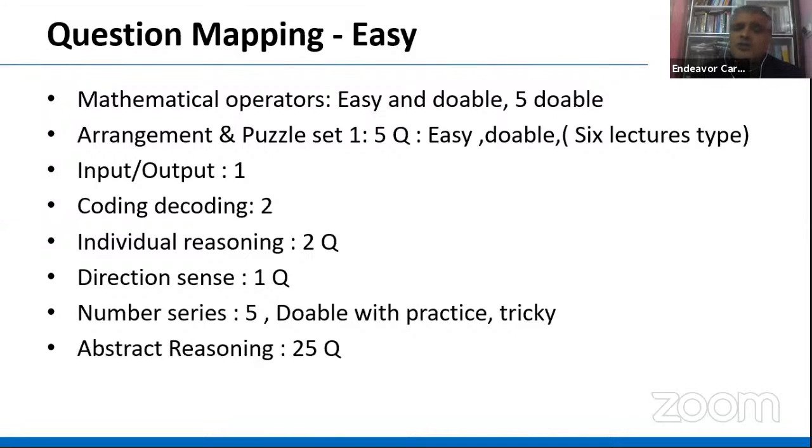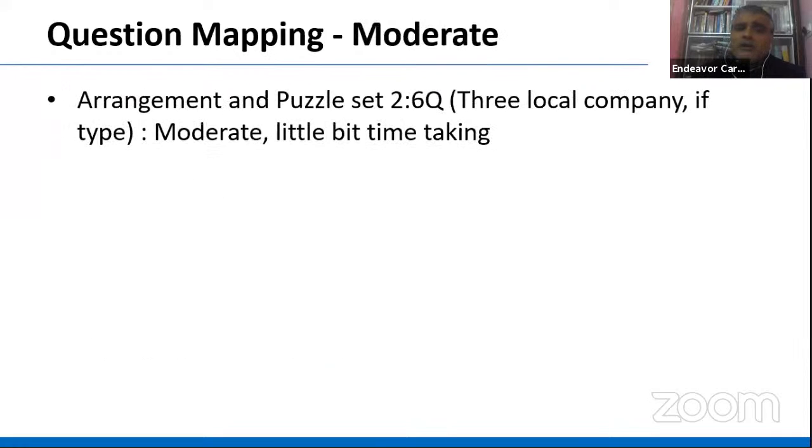So out of 25 questions, you can easily score 18, 19 questions. That's why I consider it easy overall, although there may be some questions that were difficult sets. Again, moderate. Arrangement and puzzle, second set, six questions were there. That set of three local company type, so again that was moderate, a little bit time taking.